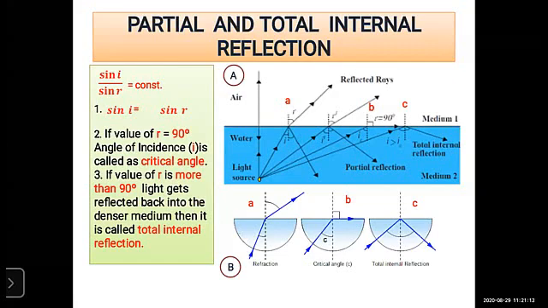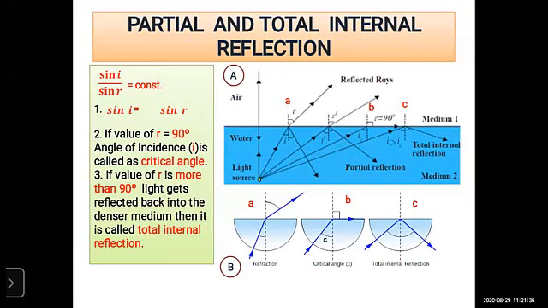Okay, and when we increase the angle of incidence, look at diagrams a, b and c. Compare small a, small b and small c with the second diagram. So when we increase the angle of incidence, the angle of refraction also increases, right?